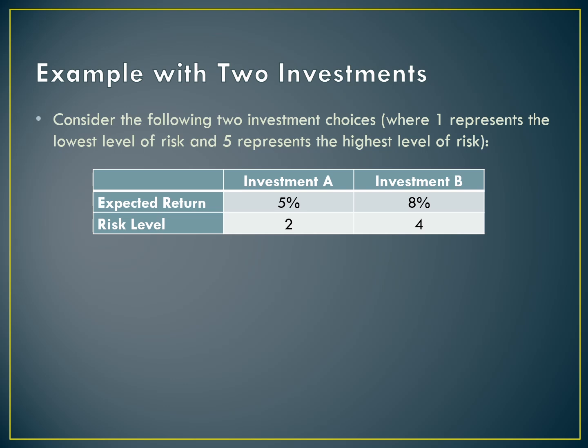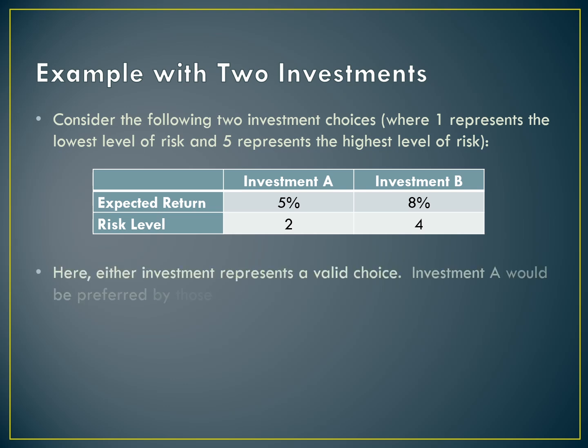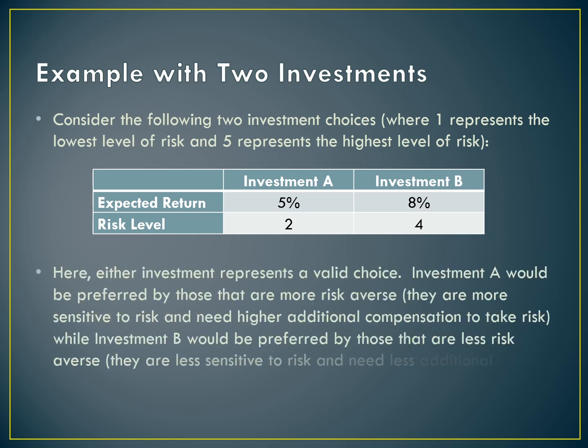Investment B has a higher expected return. On average, you'll earn 3% more from taking investment B, but it's also got a lot more risk. Maybe sometimes you'll earn 25-30%, maybe other times you'll lose 25 or 30%. So investment B does pay more on average, but you take a lot more risk in order to get there. So which investment is the better choice? In this case, either one. Both of these investments are valid choices.